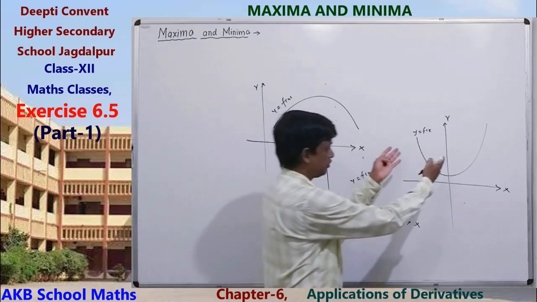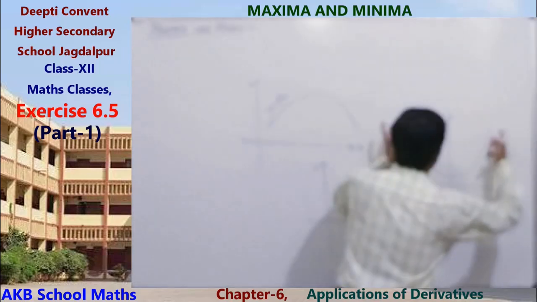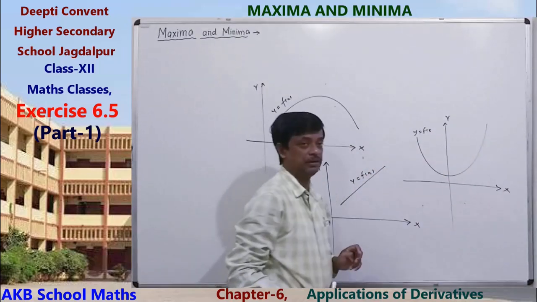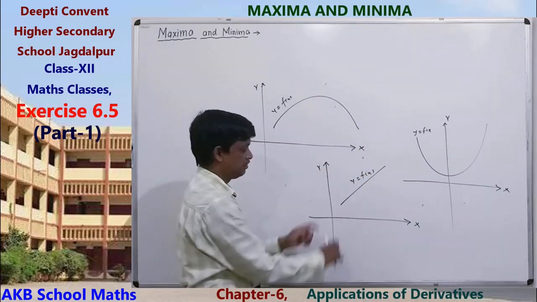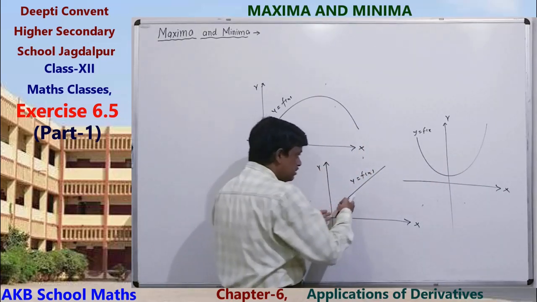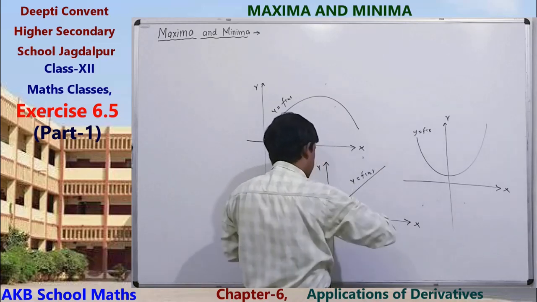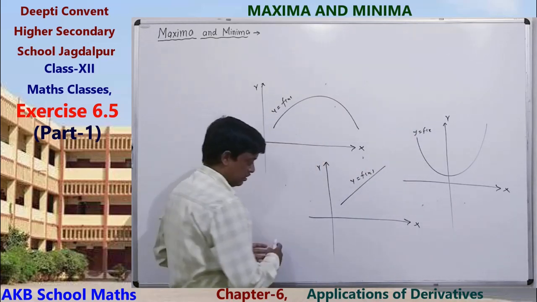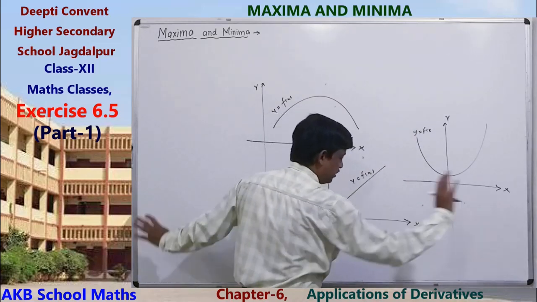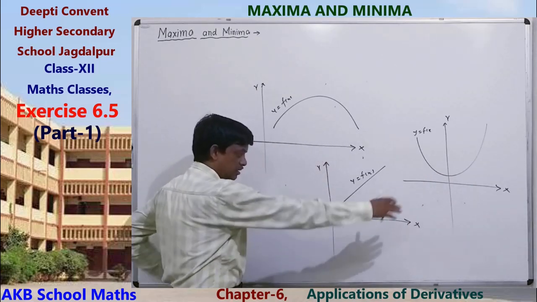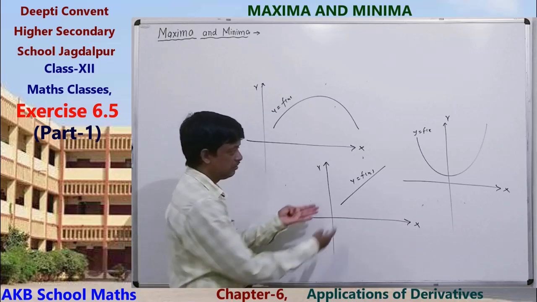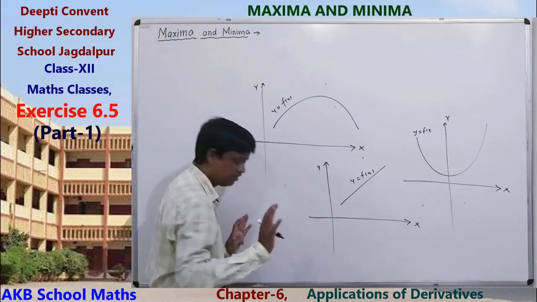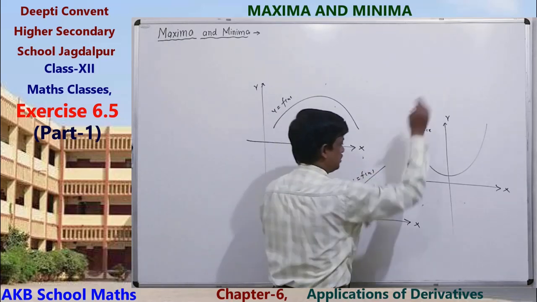Similarly here, if the domain goes infinitely, then we cannot find the maximum value, but we can find the minimum value. Also here, if this line goes infinitely long, that is, the domain takes infinitely many values from the x-axis, then its minimum value does not exist and its maximum value does not exist.